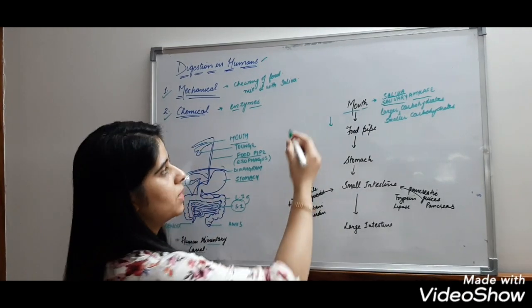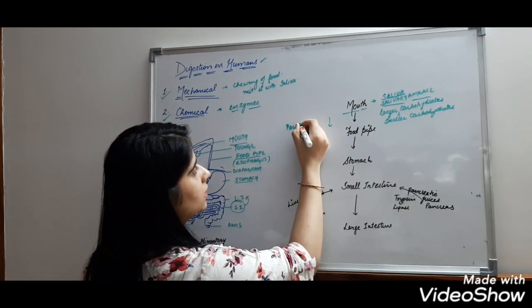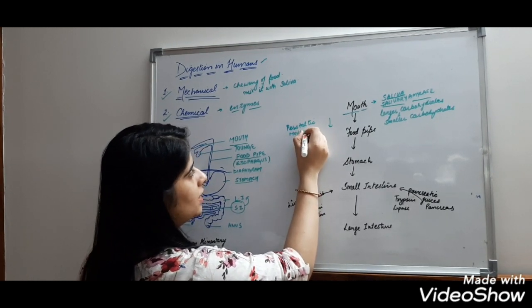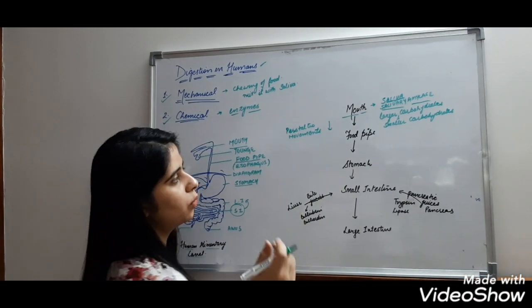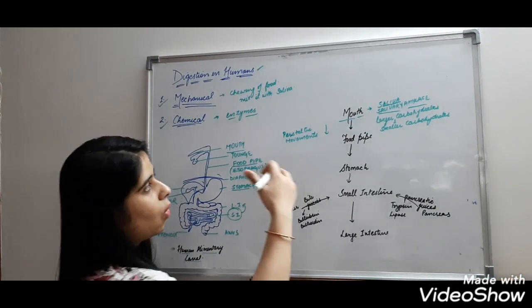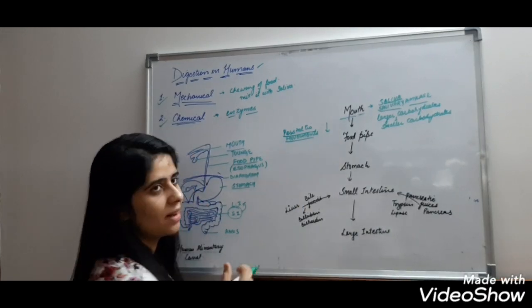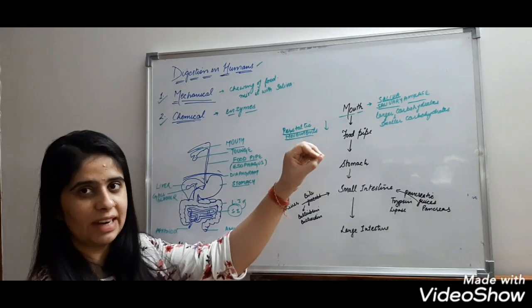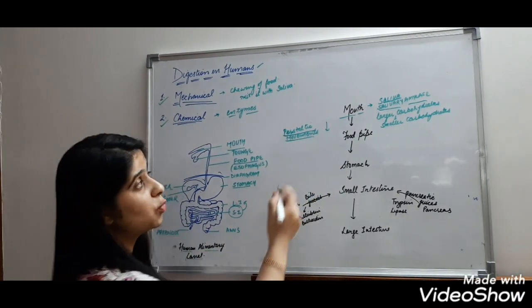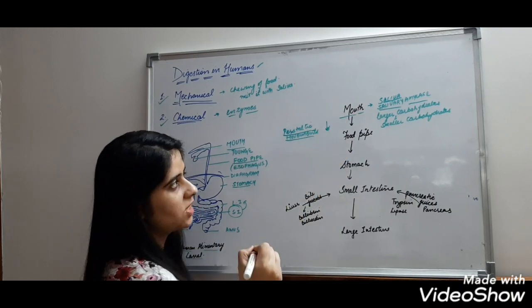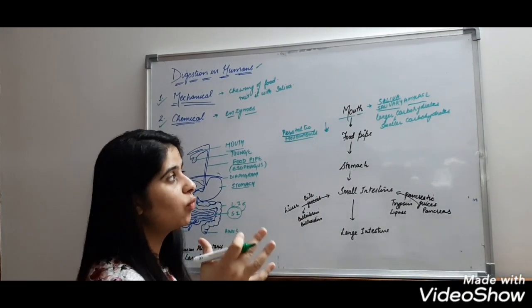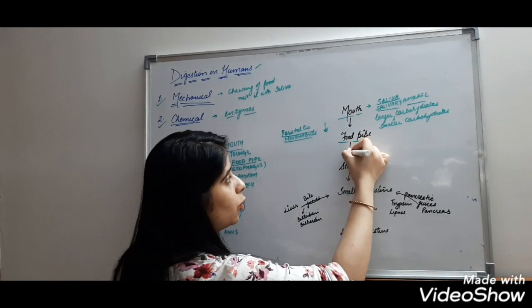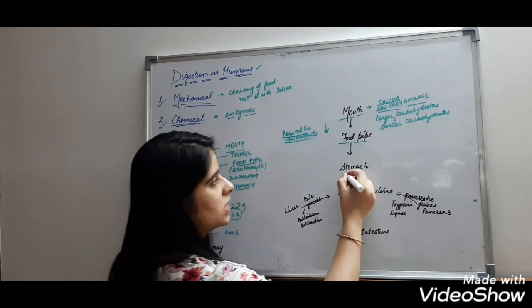In the food pipe, there are peristaltic movements that transfer the food from the mouth to the food pipe, and it goes through all the gut. What are peristaltic movements? Peristaltic movements are movements like grabbing something and releasing, grabbing something and releasing. Such movements are rhythmic contractions which help the food to move forward through the food pipe and the gut system.